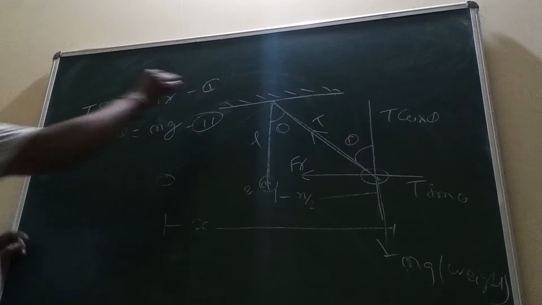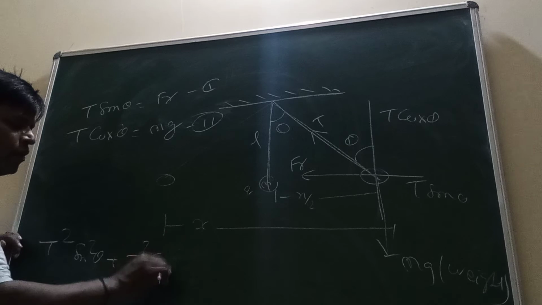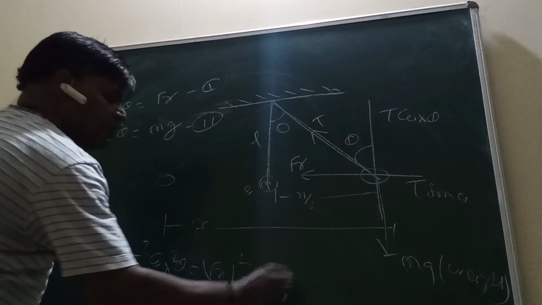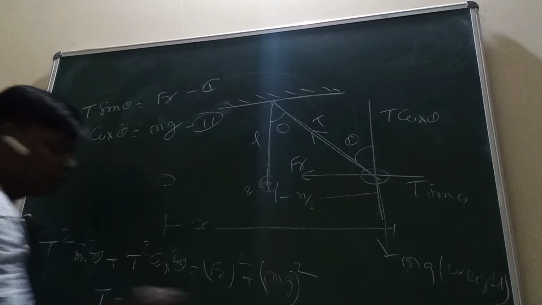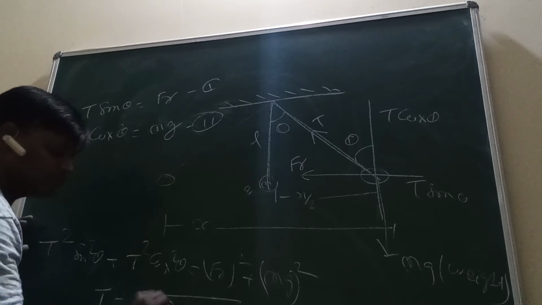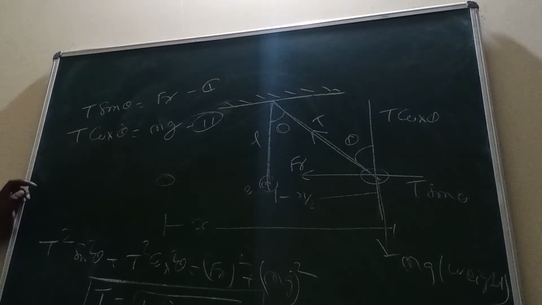squaring and adding equation 1 and equation 2. So what value? T squared sin squared theta plus T squared cos squared theta equals Fr squared plus mg squared. Understand? Any common factor? Sin squared plus cos squared is 1. T is equal to root under Fr squared plus mg squared. Understand? Write it down, sir.